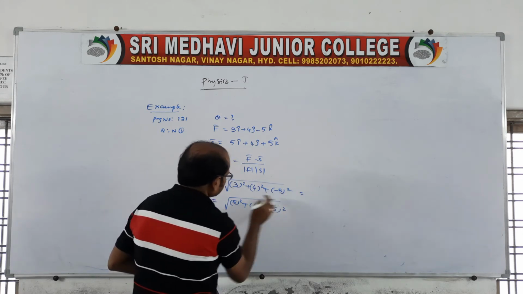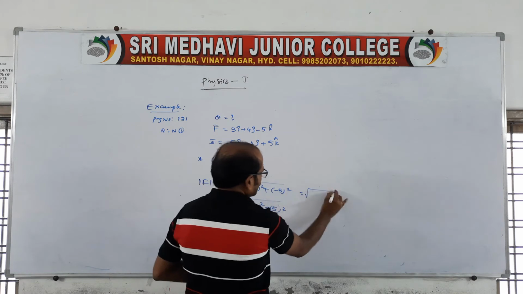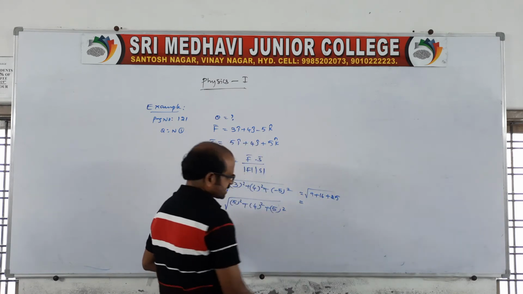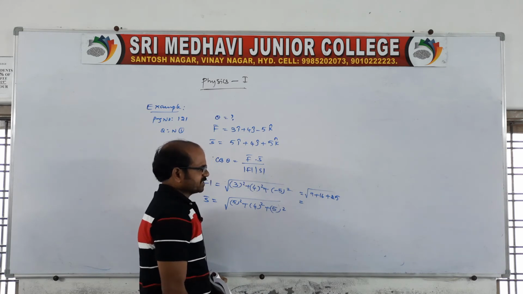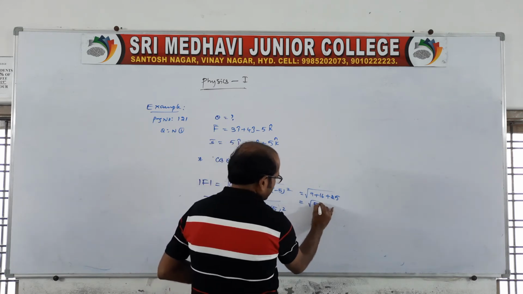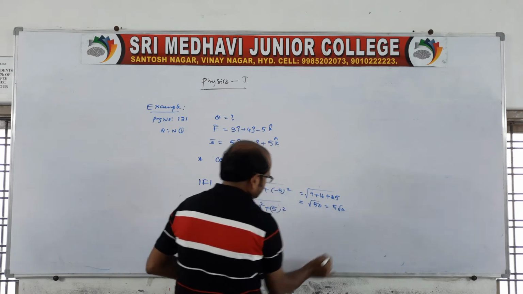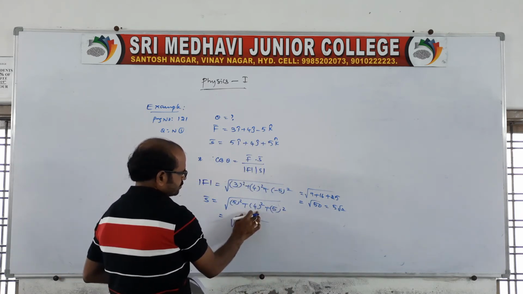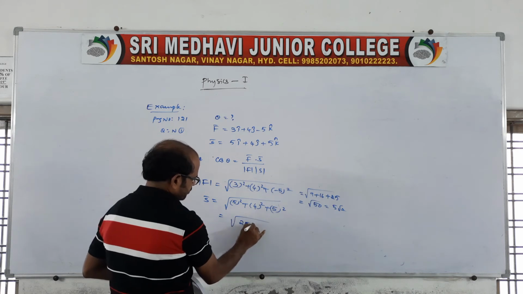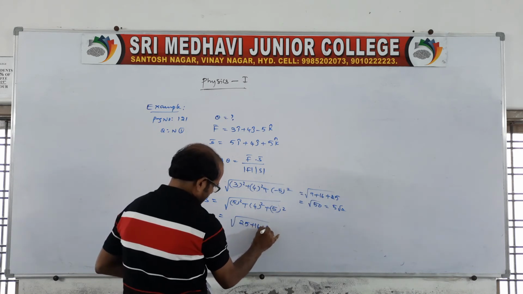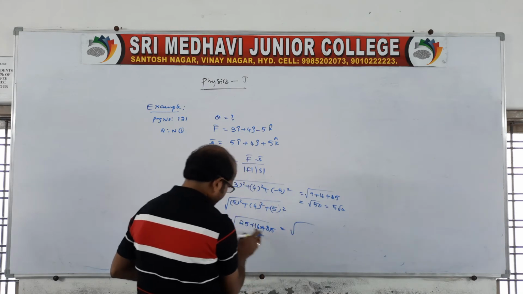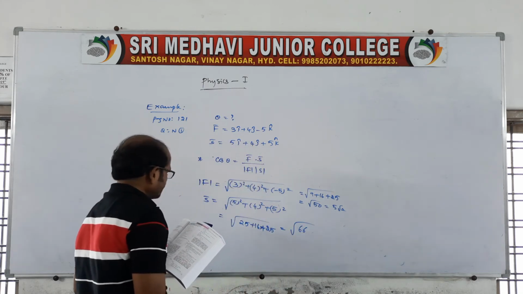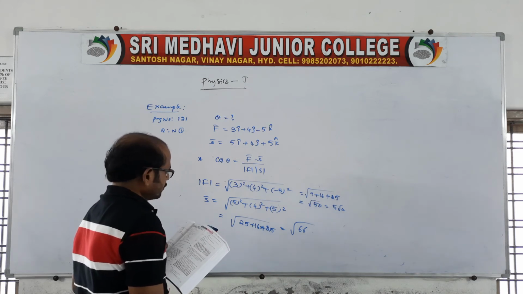Therefore you write root 9 plus 16 plus 25, which is root 50, so we can write 5 root 2. Here again 25 plus 16 plus 25, approximately 66.